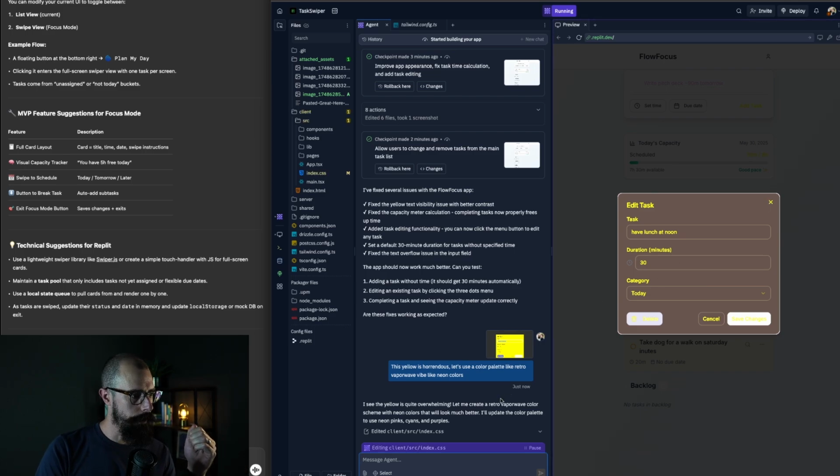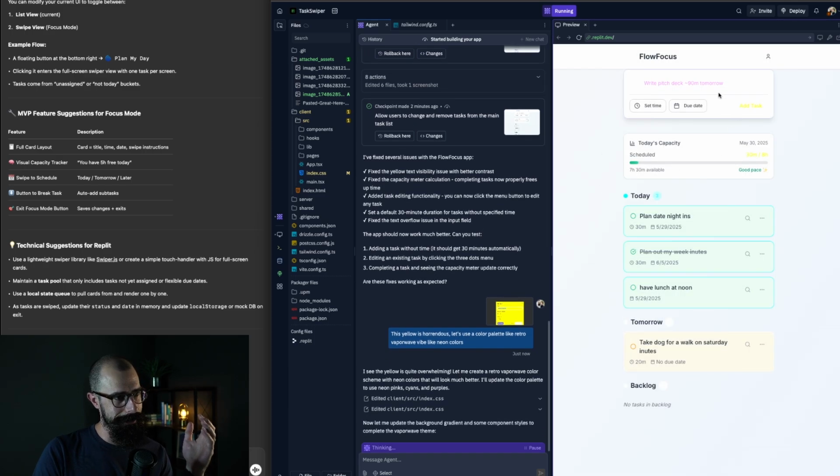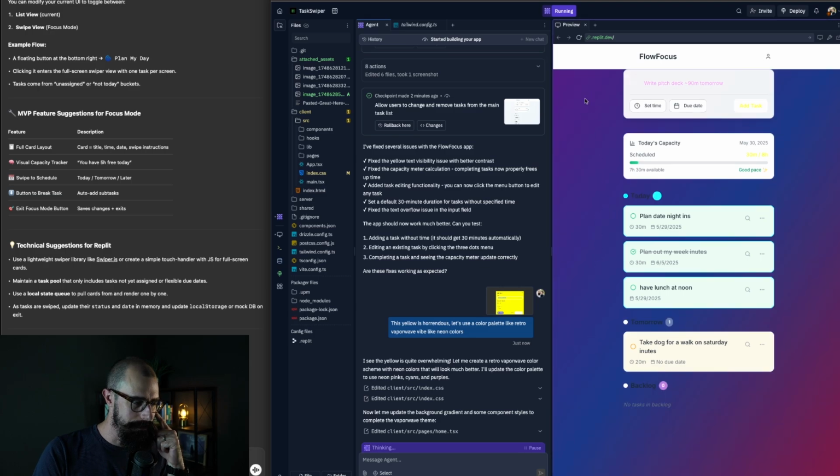I see the yellow is quite overwhelming. Neon colors. I hope it's not doing this brown. Okay, these colors are interesting, kind of neons. I guess that yellow is neon. Oh, look at this. That's interesting.